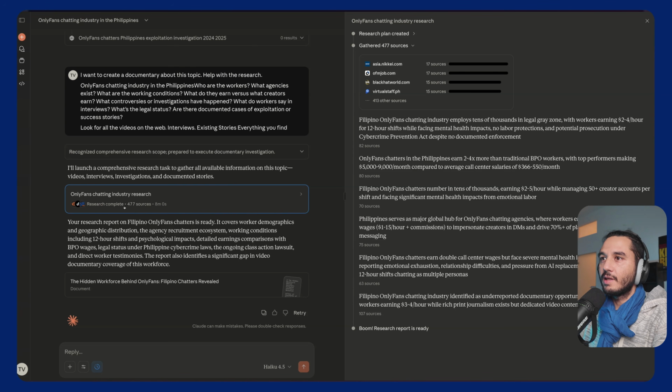Claude has definitely the most sources, as we can see here, almost 477 sources. It literally goes into the deepest web. But for me, the best job is actually done by Perplexity and Gemini. Gemini because of the video capabilities, and Perplexity because we don't always need deep research. If we just have a simple, small question, it finds resources faster than those other models.